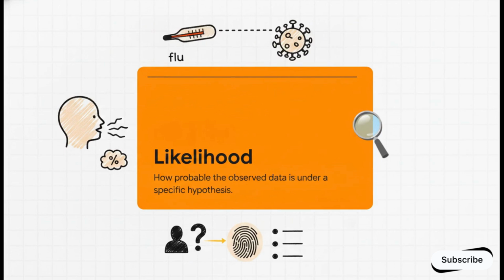Next up, we interrogate the likelihood. This is essentially a hypothetical question. Assuming our prime suspect actually committed the crime, or in our medical case, if the patient actually did have the flu, how likely is it that it would produce this specific piece of evidence, the cough? Well, we already established this is quite high, right around 90%.